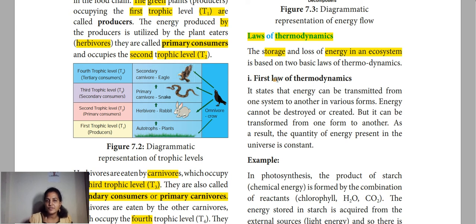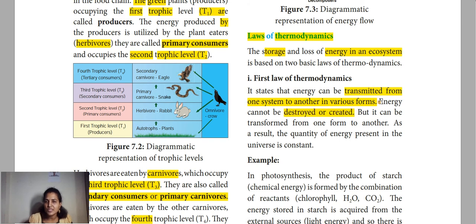Here, the first law of thermodynamics. What is this law explaining? It states that energy can be transmitted. We know the energy is produced in one part and will be transferred to another, so the energy flow will be there in various forms. Say 100% energy is produced by the plants, and while the herbivores are eating that, the plants are not giving the 100%; some amount of energy will be lost as heat.